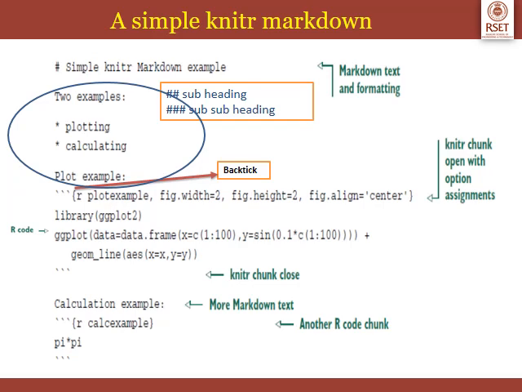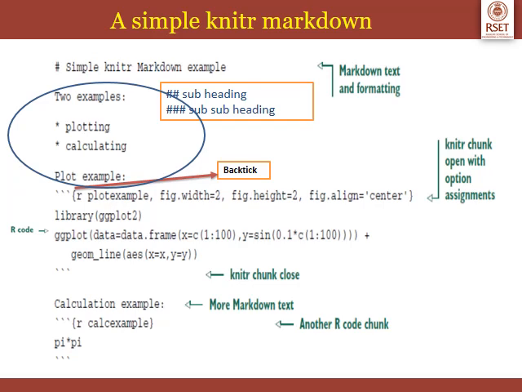Next, within that R chunk, you can write the code. Here we are loading the library ggplot2, and we are using the ggplot function to plot a figure. After that, we are closing the knitr chunk using 3 backticks. So whatever you write within those backticks forms the R code.